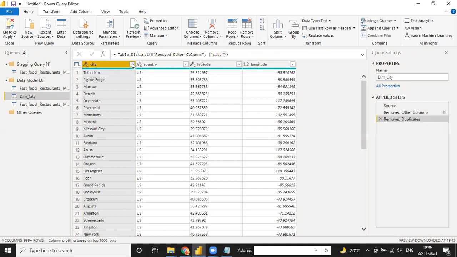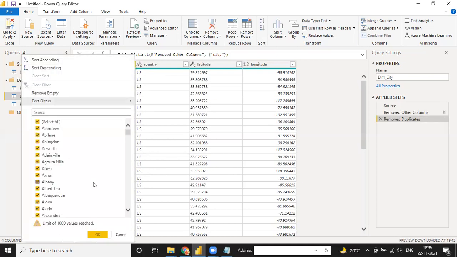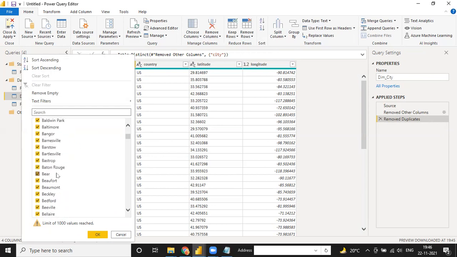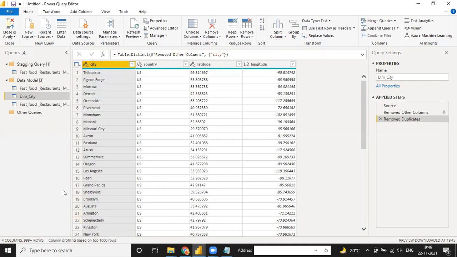If you go down, see the total number of cities, and all the cities are unique values, not duplicate values. Okay, so this is the main presentation of this city column and dim table. And guys, under this dim table, we don't have any duplicate value. So right now our city table doesn't have any duplicate value, and you can change the name.